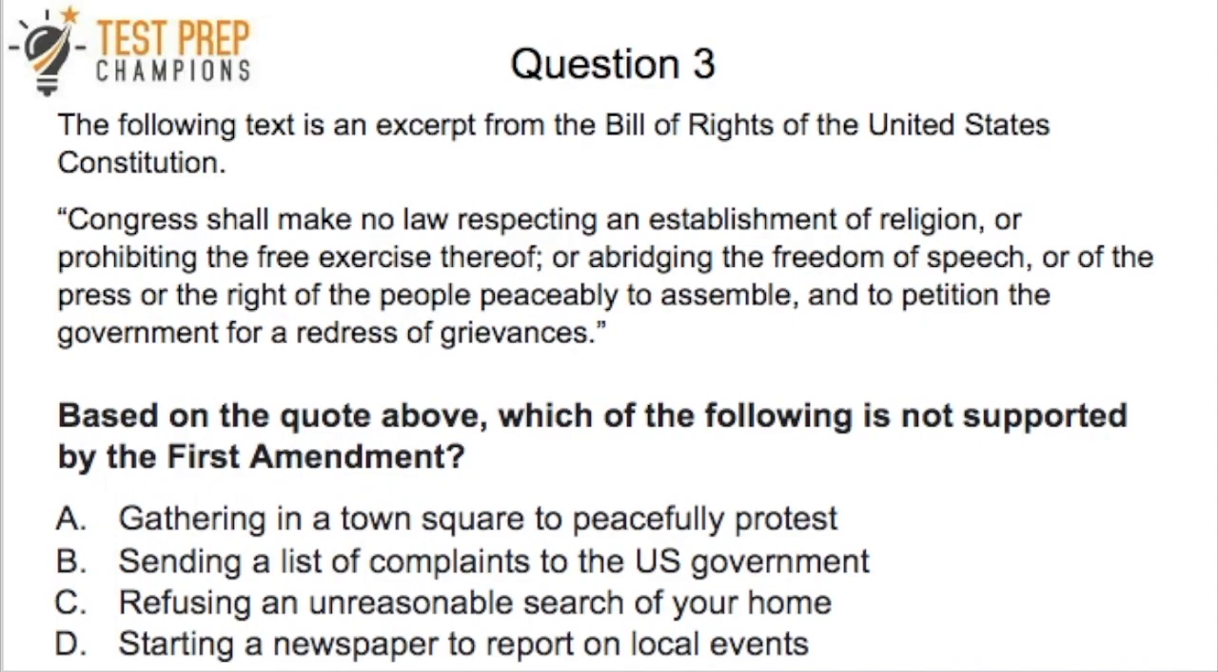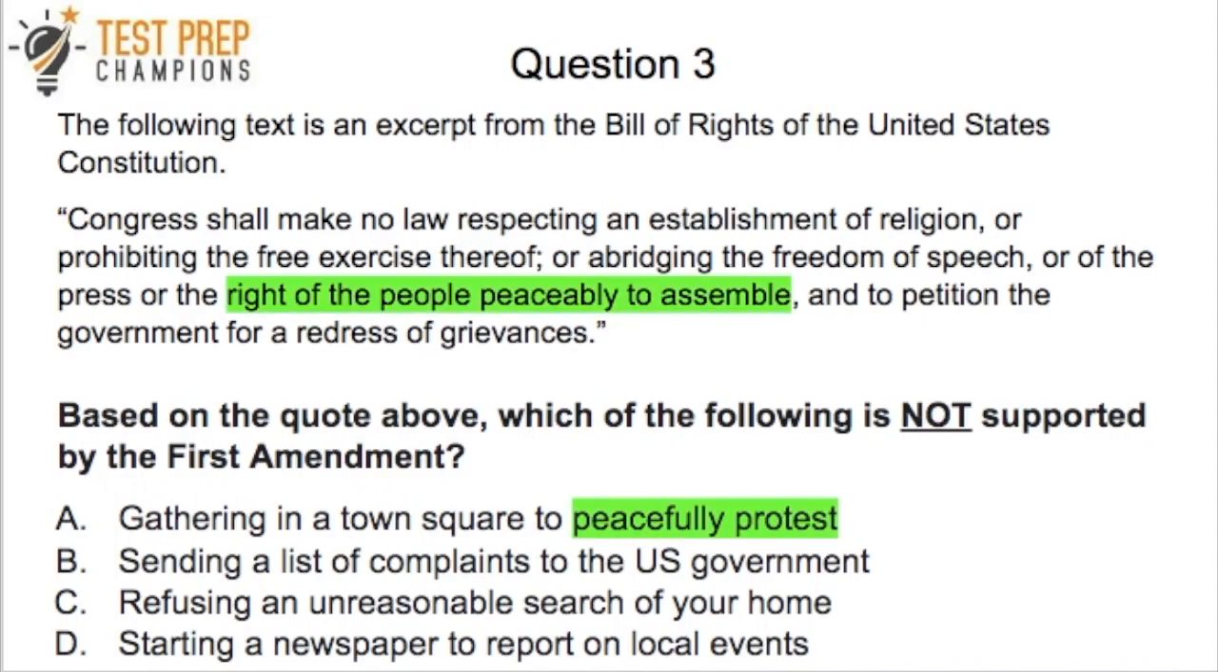Okay, let's move ahead. Question 3. And it says the following text is an excerpt from the Bill of Rights of the United States Constitution. It says, Congress shall make no law respecting an establishment of religion or prohibiting the free exercise thereof, or abridging the freedom of speech, or of the press, or the right of the people peaceably to assemble, and to petition the government for a redress of grievances. And the question asks, based on the quote above, which of the following is not supported by the First Amendment? And I've given you A, B, C, and D, so I'd like you to pause the video, try this out, and then we'll go over it.